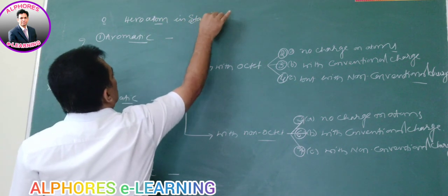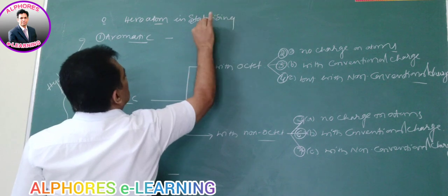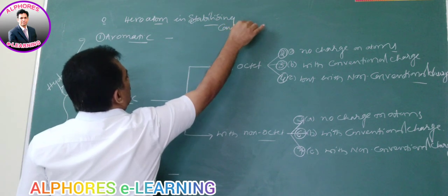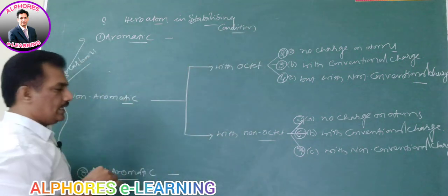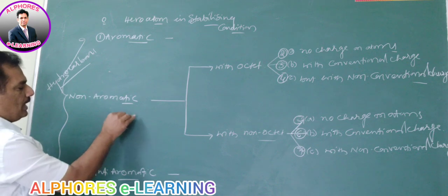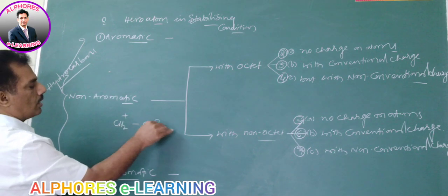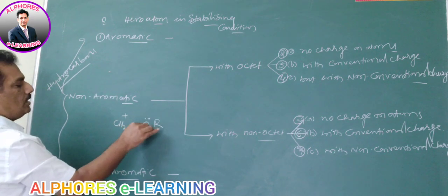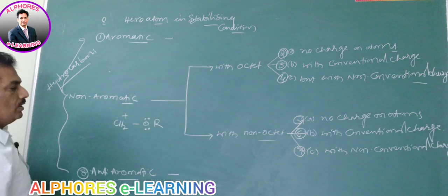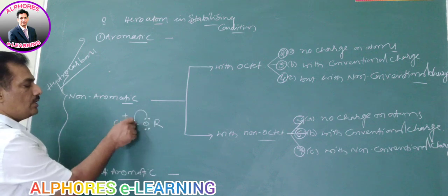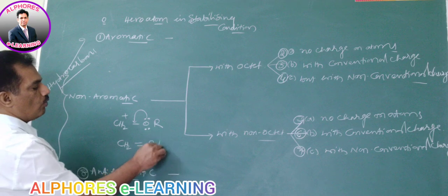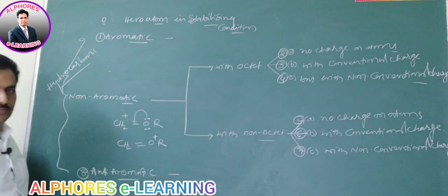in stabilizing condition. We have to consider this in stabilizing condition. What is stabilizing condition? If you forget, let me give an example. Just observe, if it is CH2+ and it is OR, and already you know oxygen has 2 lone pairs of electrons, and because of this lone pair it can donate the lone pair to this so as to get CH2=OR+.